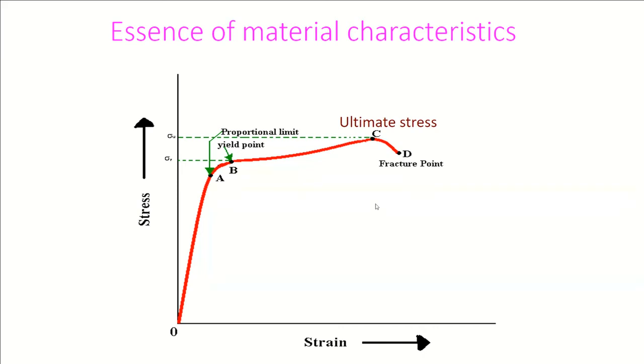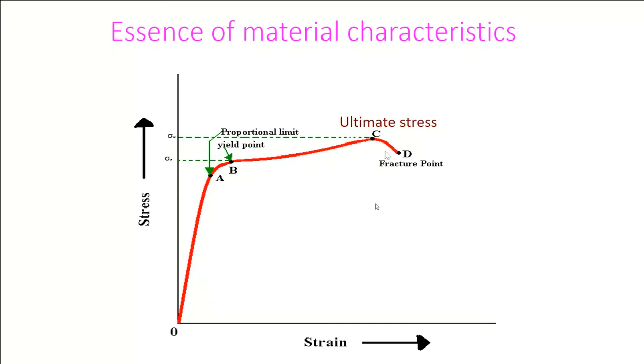So what is ductility? If you find out the horizontal distance between point C and D, meaning draw a perpendicular from C on the x-axis, draw a perpendicular from D on the x-axis, the horizontal distance between C and D, look at my cursor, from here to here, is called measure of ductility. It is a very important property of a material.